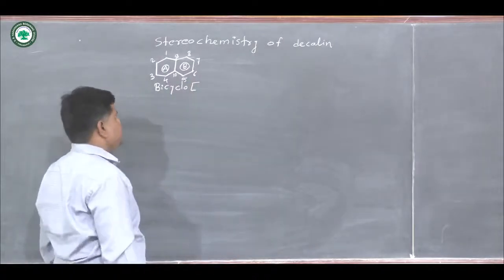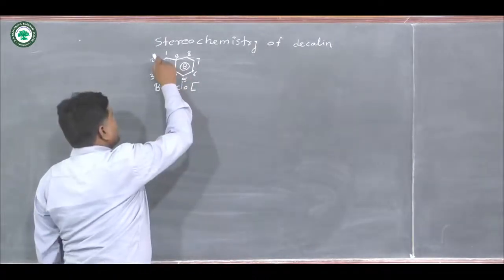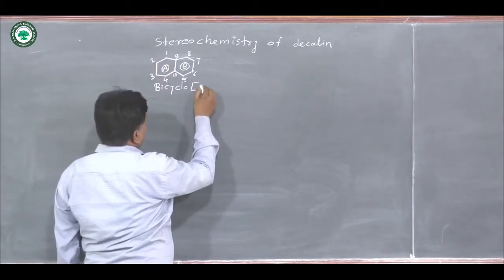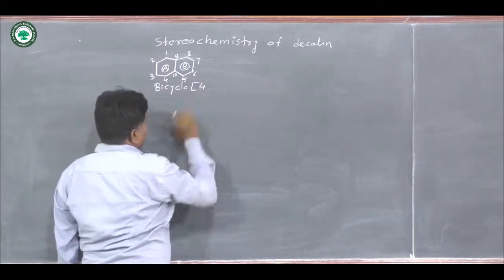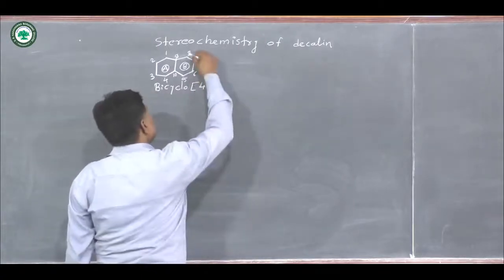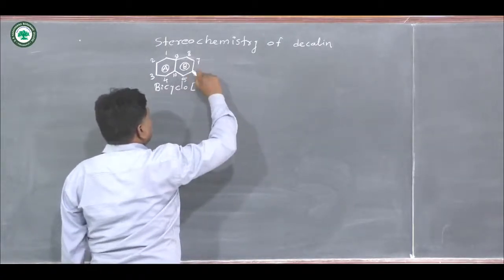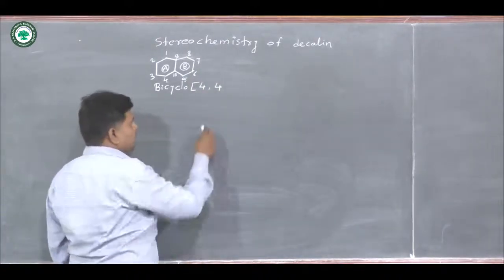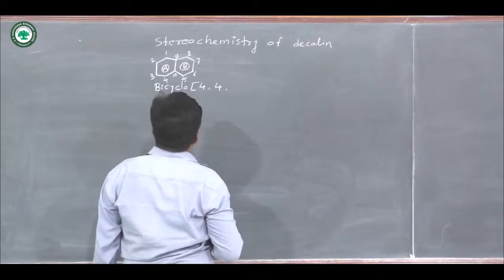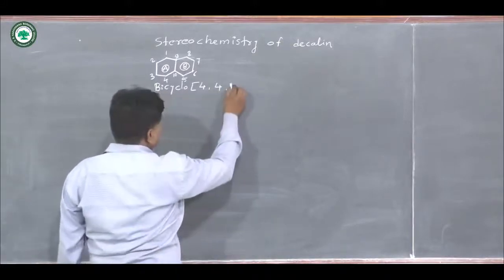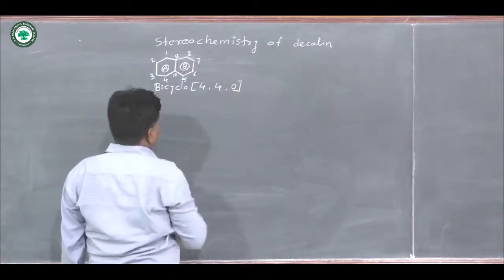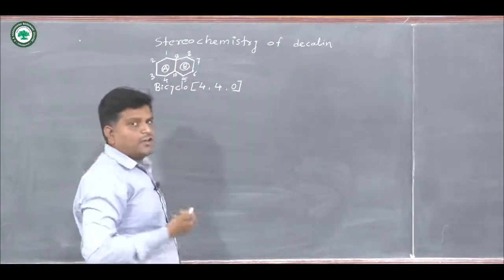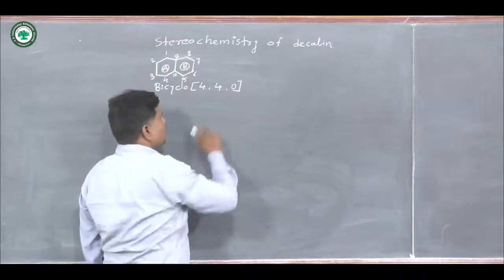Carbon atoms 1, 2, 3 and 4 are the uncommon carbon atoms, so here we write 4. Then in ring B, 5, 6, 7 and 8 are also uncommon, so again 4. Between the two common carbon atoms there is no uncommon carbon, so we write 0.